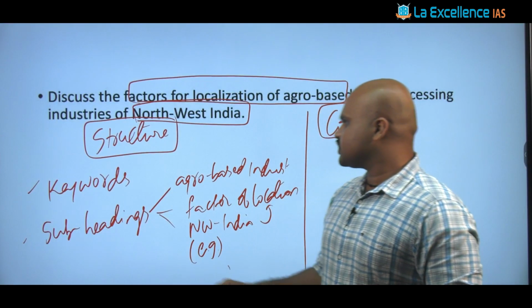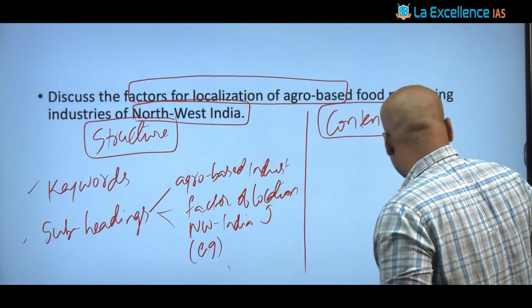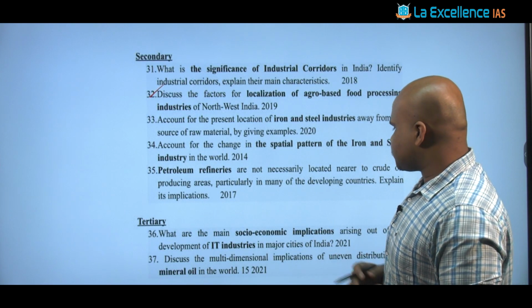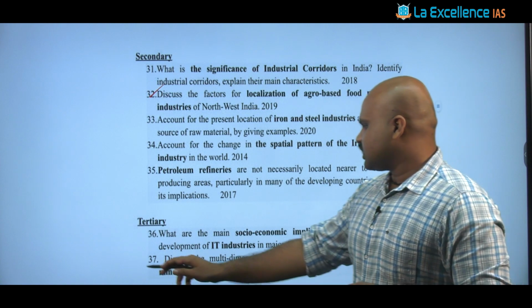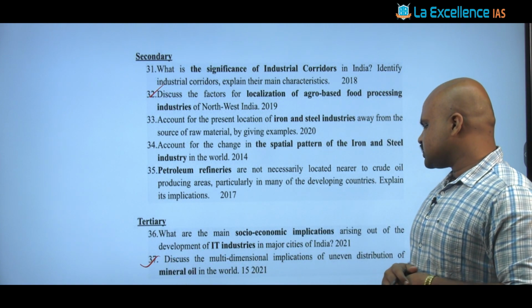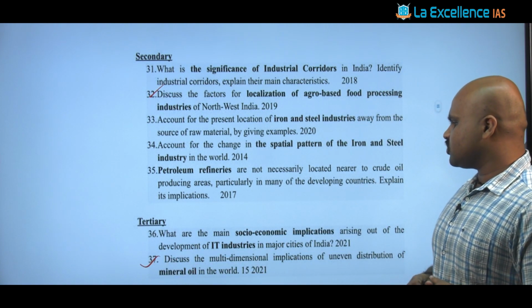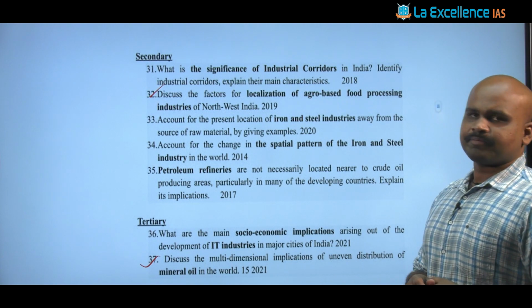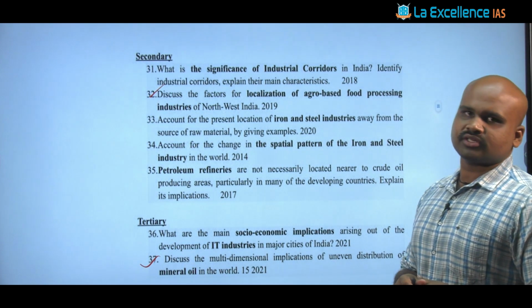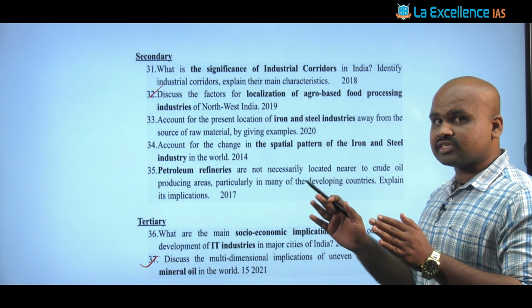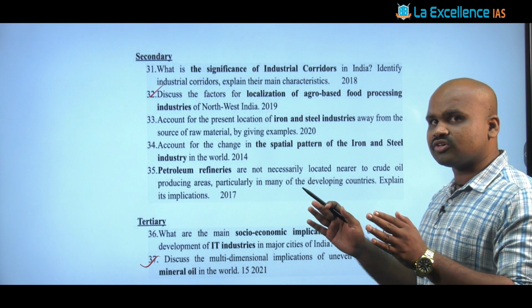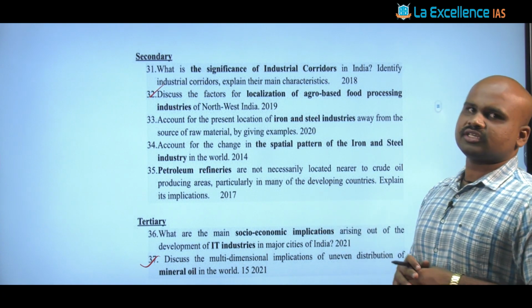Now as a practice question, let's have one. As part of the practice question, you can see: discuss the multi-dimensional implications of uneven distribution of mineral oil in the world. This can be taken as a practice question. Please remember the elements that we discussed whenever we are writing an answer on industry, the secondary sector or the tertiary sector.